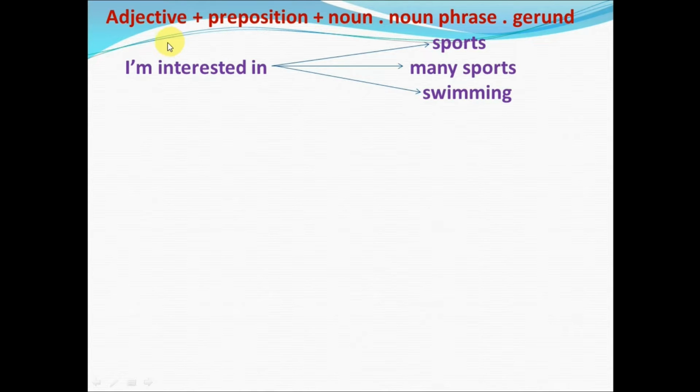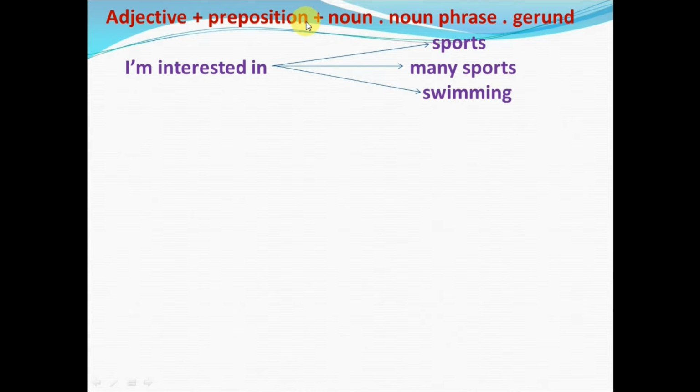Usually we have an adjective, which is a word that describes a noun, like interested, disappointed, involved, married, etc. And that's followed by a preposition: in, on, at, etc. And then there are a few possibilities. These are the three main possibilities.